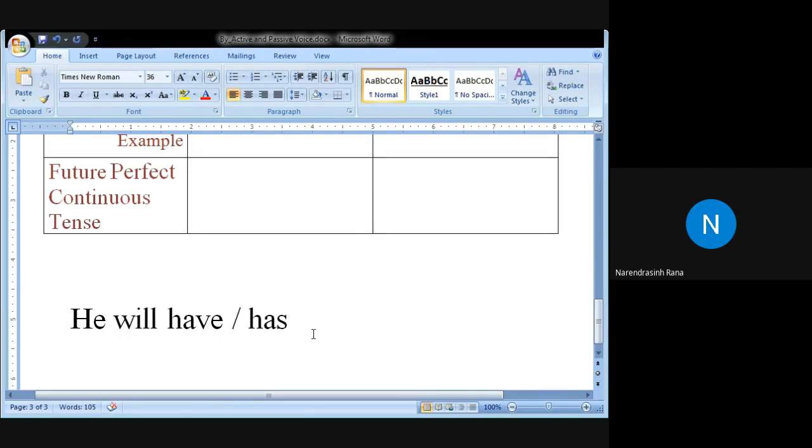In this case, suppose here it is he or any name, let's say for example, Tirth. So will be here have or has?